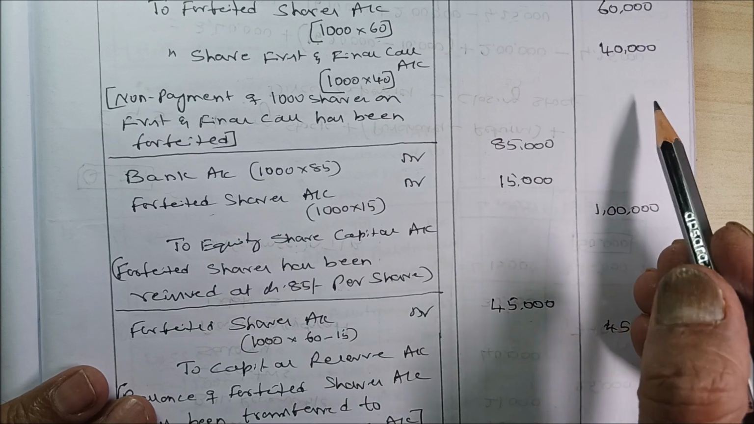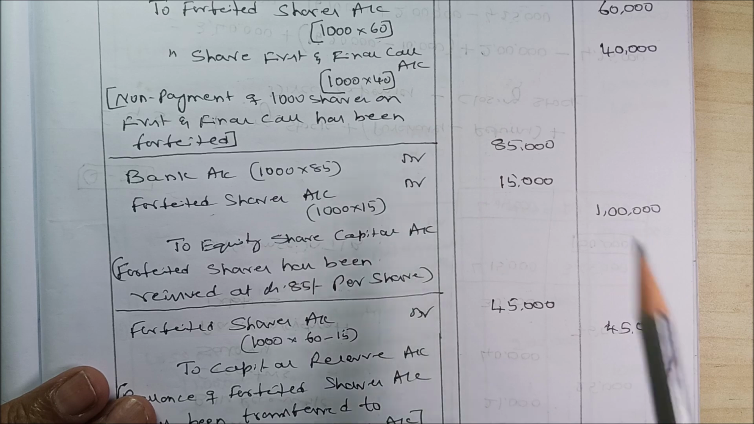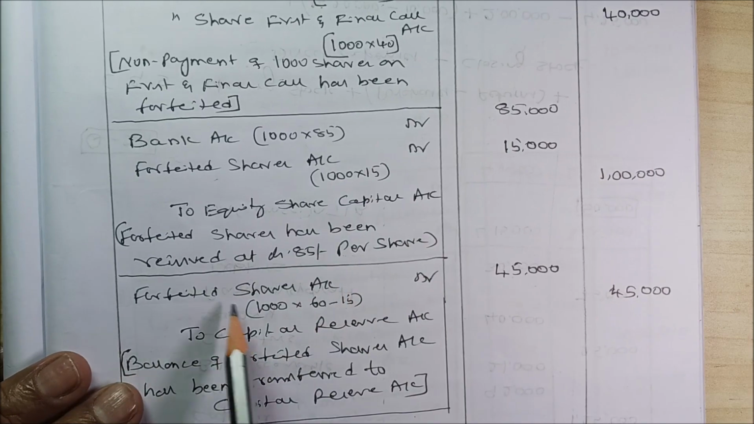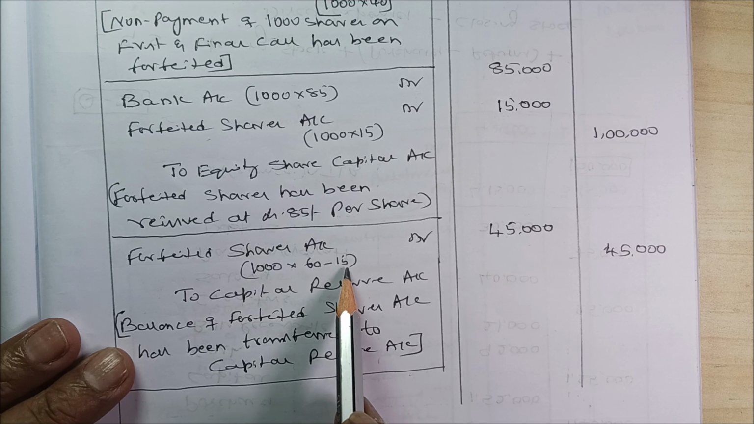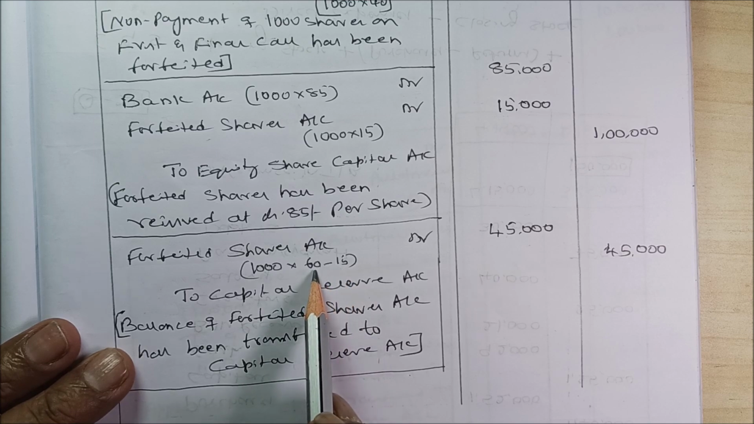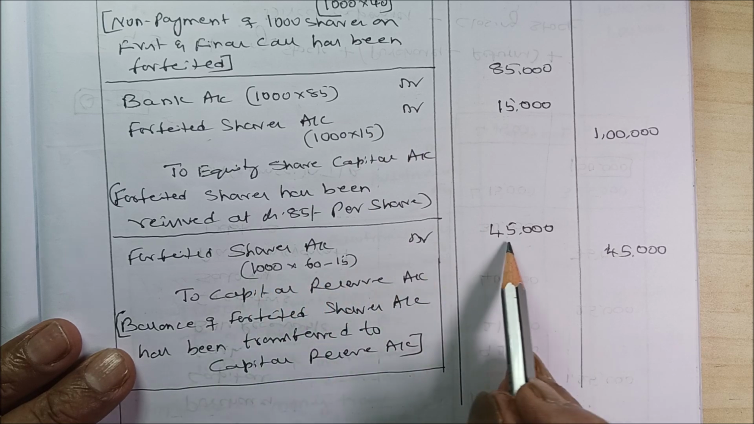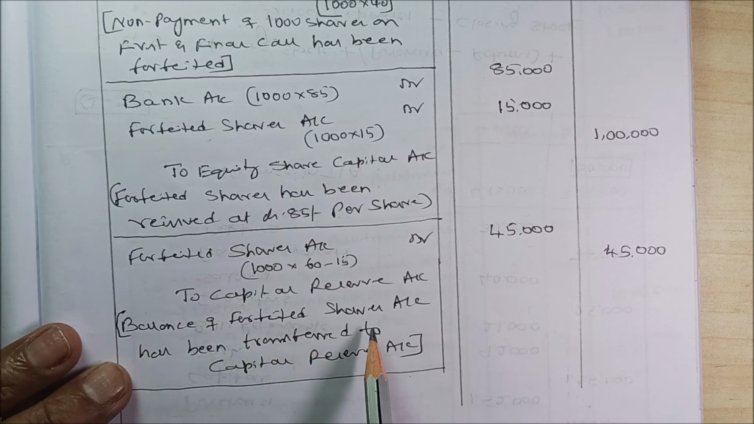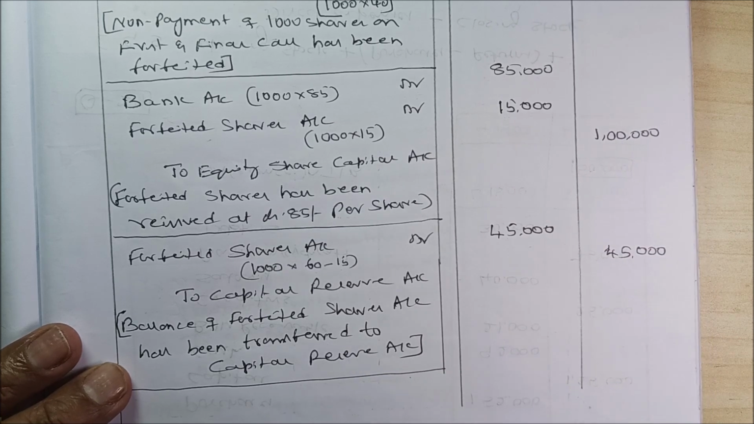Now we have to find out the excess balance in the forfeited shares account, which should be transferred to capital reserve account. Once in a way you are going to get capital reserve. Forfeited shares account debit, that is 1,000 into 60 minus 15. That means he has paid 60, but we have incurred another 15 rupees loss. That means 45 into 1, that is 45,000, to capital reserve account 45,000. So the balance of the forfeited shares account is transferred to capital reserve account. This is how we have to work out forfeiture of shares.